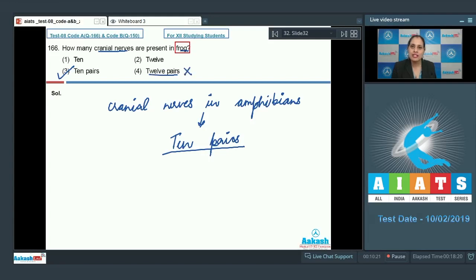12 pairs is an incorrect option because 12 pairs of cranial nerves are present in class Mammalia. Option number 1, 10, is an incorrect option, and option number 2, 12, is also an incorrect option. So, the correct answer is option number 3. Let's proceed to the next question.